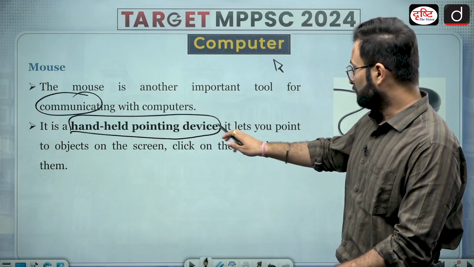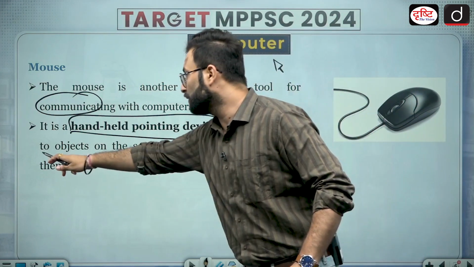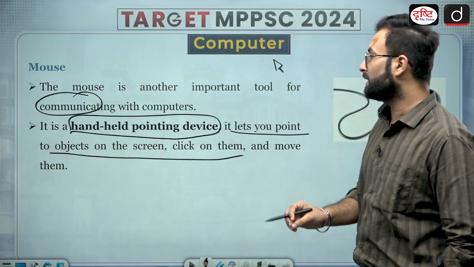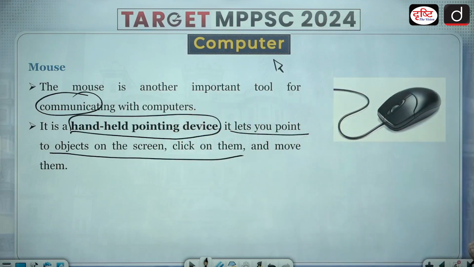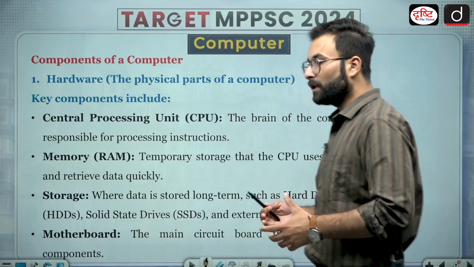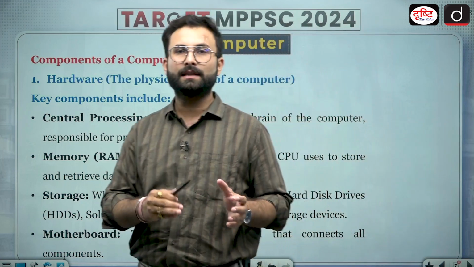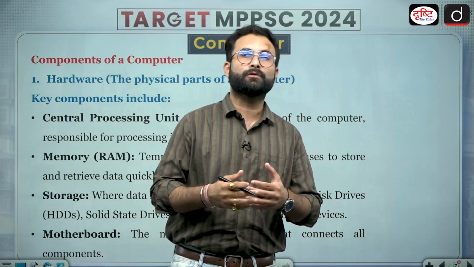Okay, now it lets you point to the object on the screen, click on them and move them. Okay, so that is the use of mouse. Now moving further, there are certain components when we are talking, these are the basic components. Then there are certain components which are important for the working as well.